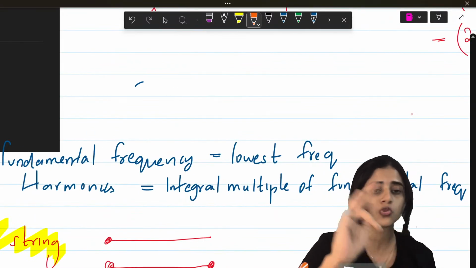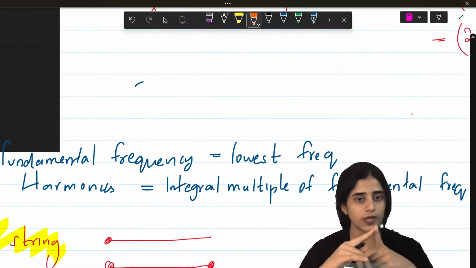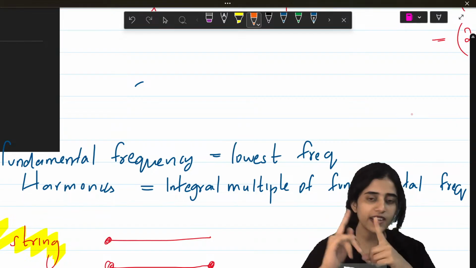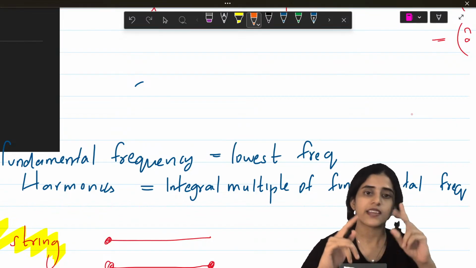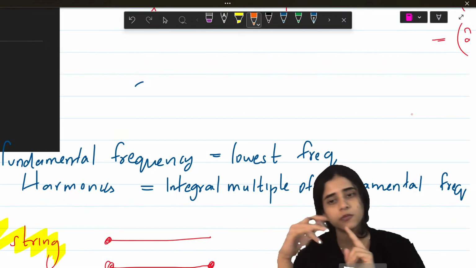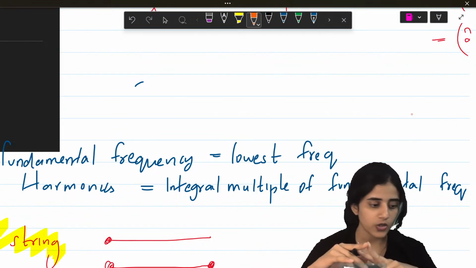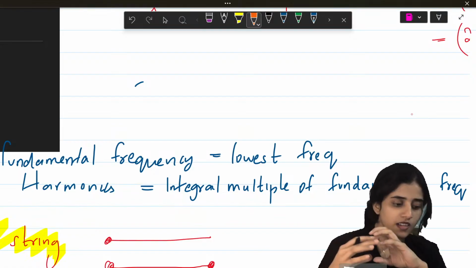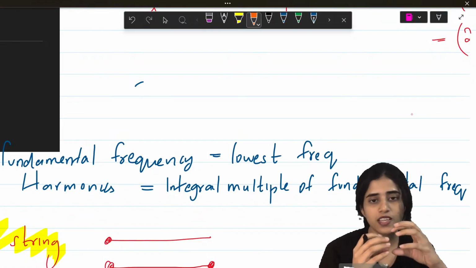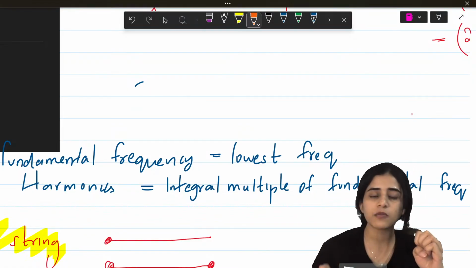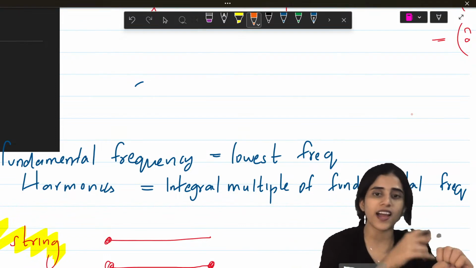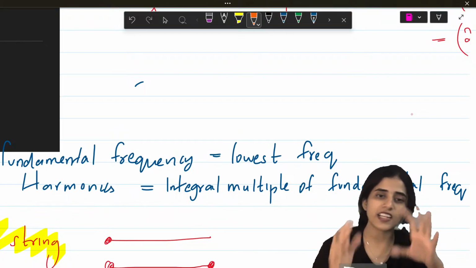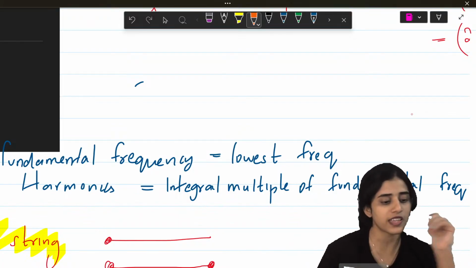Now you need to know two things. What is fundamental frequency? Fundamental frequency is the lowest frequency. Harmonics is an integral multiple of fundamental frequency. So if the fundamental frequency is 1, harmonics would be 1 into something. If the fundamental frequency is 4, harmonics will be 4 into something. It will be some integral multiple of that.